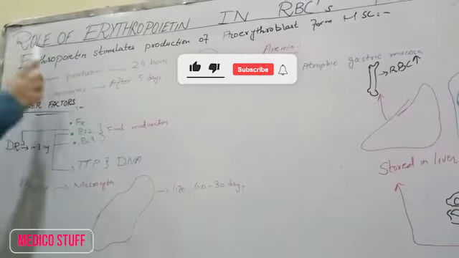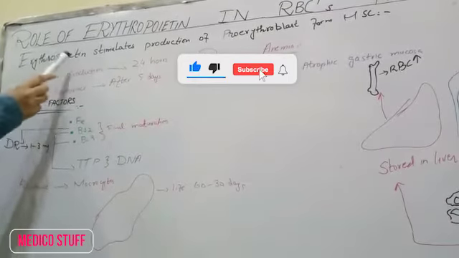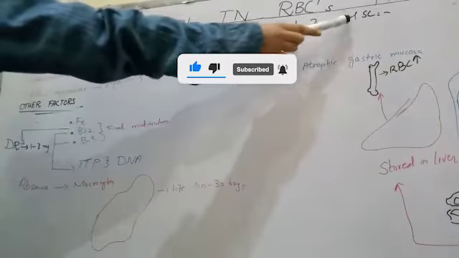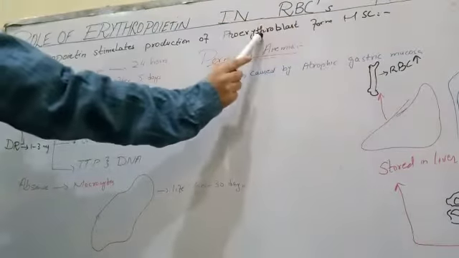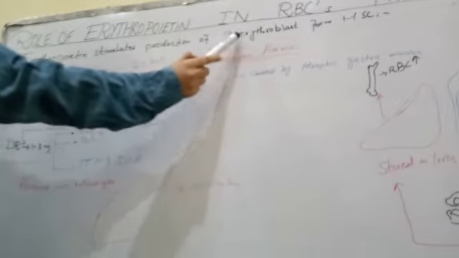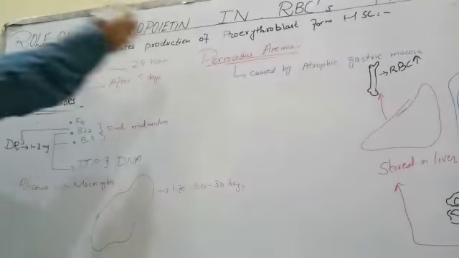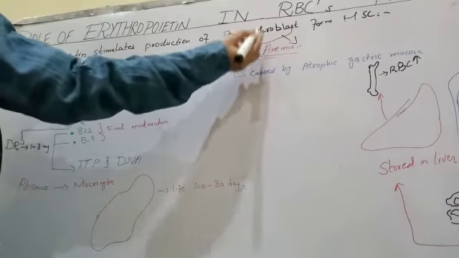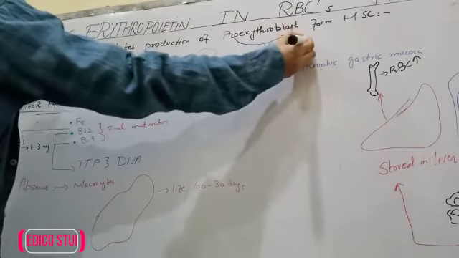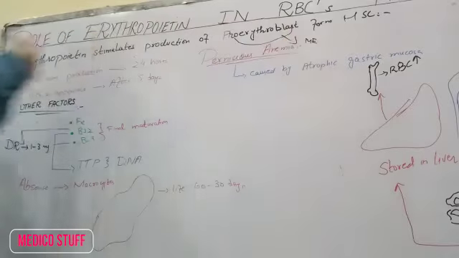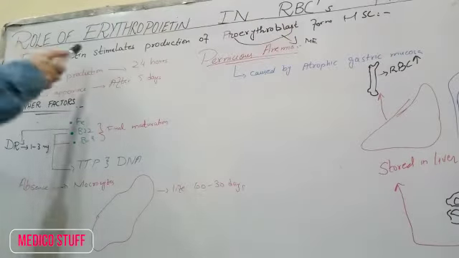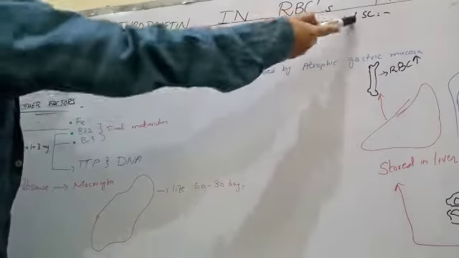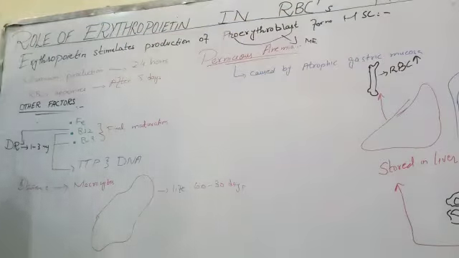So in my previous video, I told you how erythropoietin stimulates the production of pro-erythroblast from hematopoietic stem cells, and in turn erythroblast from pro-erythroblast. I explained in my first video about blood physiology how pro-erythroblast differentiates to form the mature erythroblast. I have also told you in the previous video how this causes the stimulation of this.